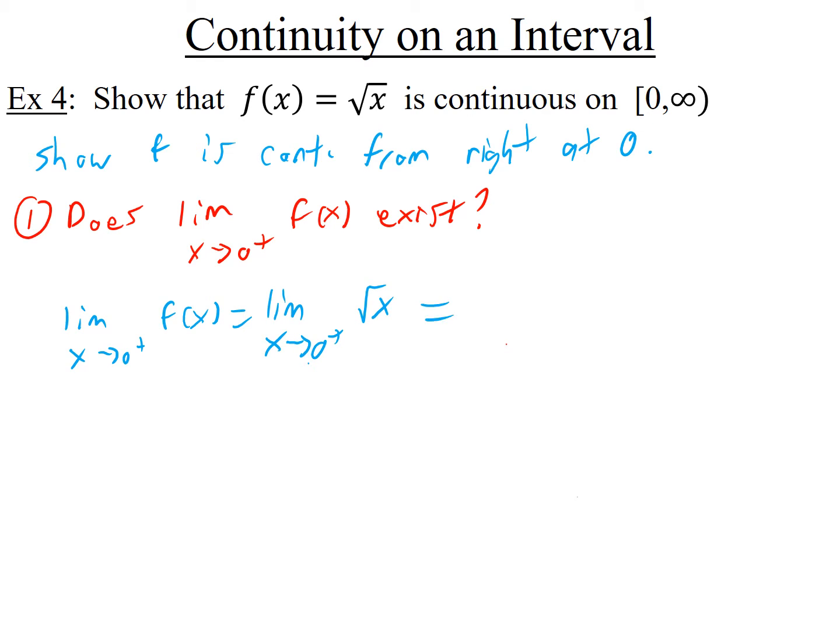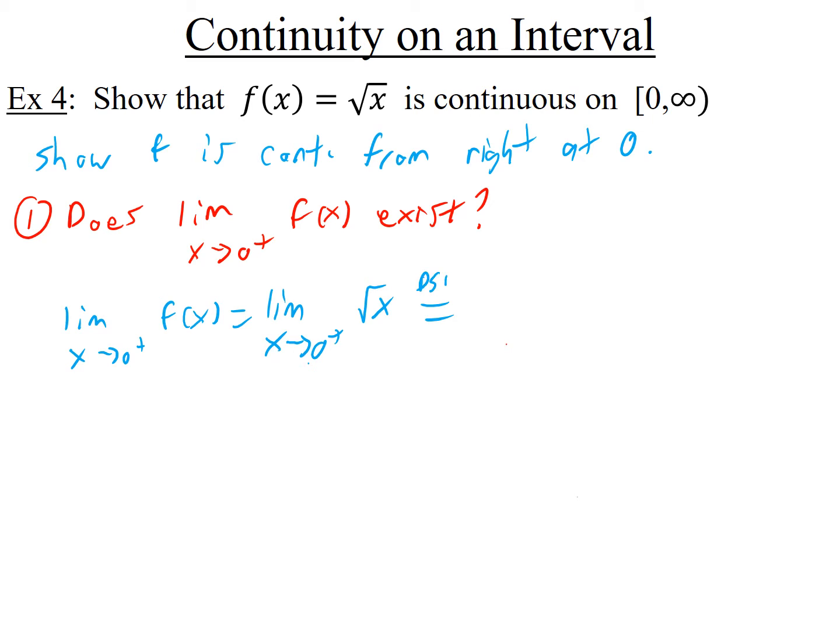And we've talked about how you can plug in to find this limit. Or you can think of a graph, but remember I said you can plug into an algebraic expression as long as you don't get 0 inside of a root, or negative inside of a root, or division by 0. Here we do get a 0 inside of an even root. But it's okay because if you're on the right side of 0 the whole time, you never get a negative. The idea is if you get 0 inside of a root, sometimes the actual limit might not exist because you'll end up with negatives inside of a root depending on what side you're on. But because x is approaching 0 from the right, x is always a positive number. So if you imagine trying to figure out this limit from a table, you would never be plugging in a negative number into the root. So then everything is okay.